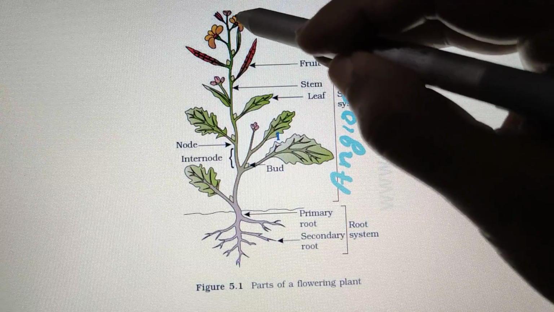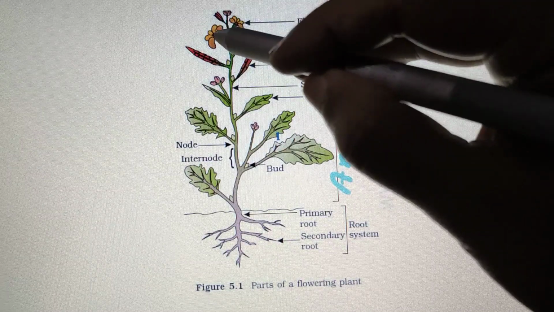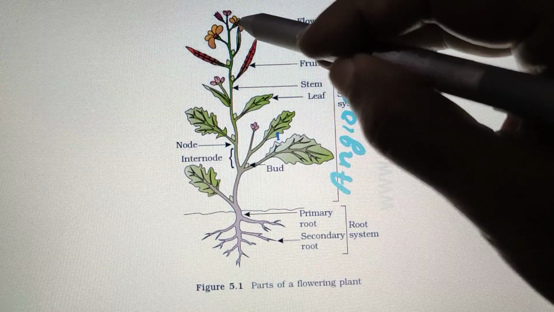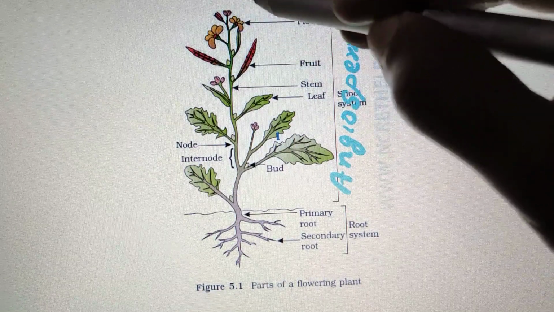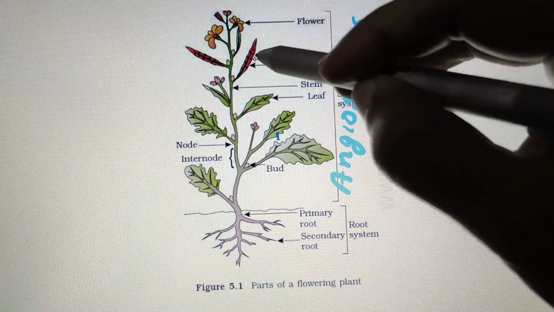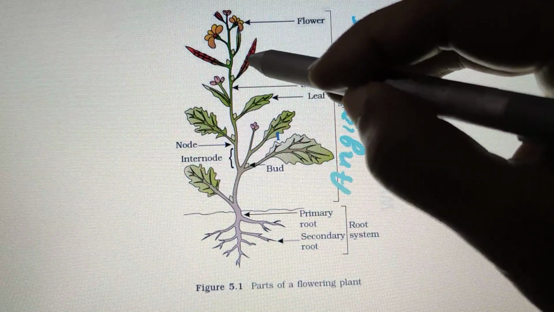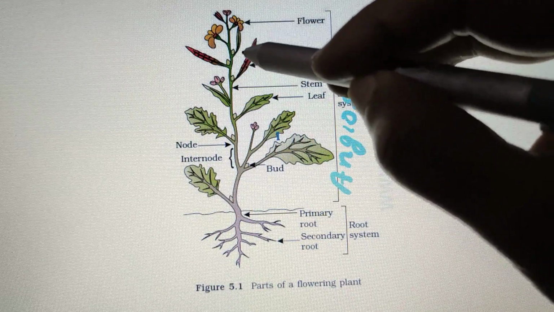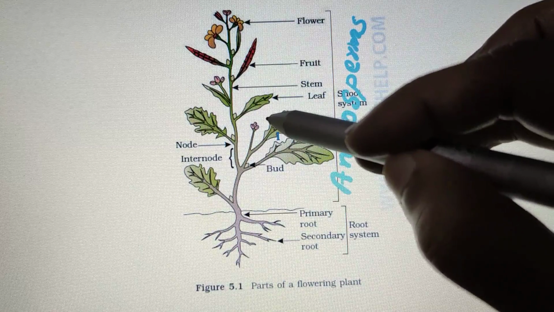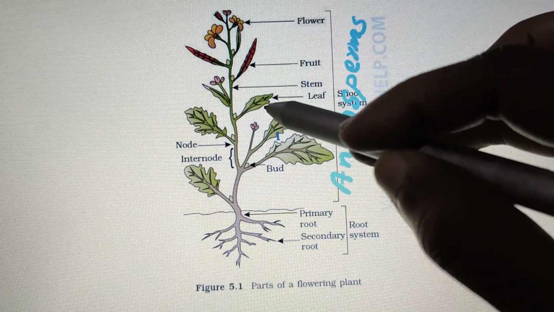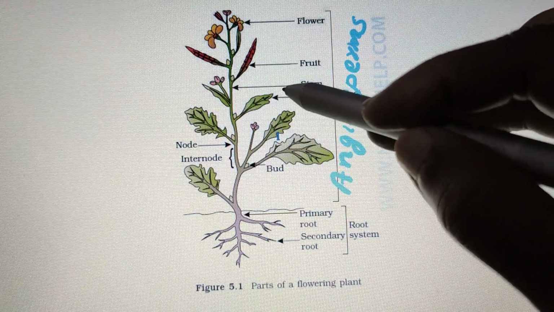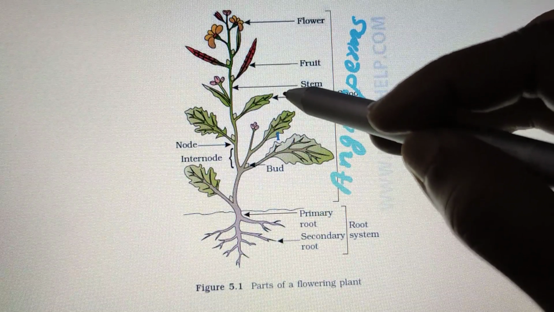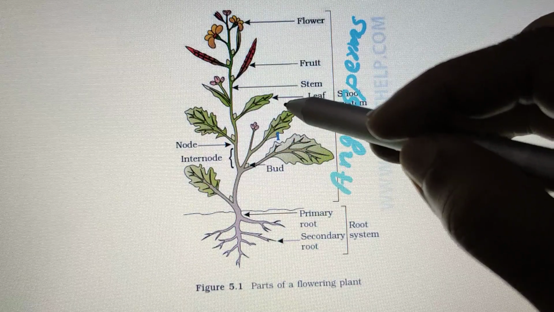And what is the second important feature? They produce reproductive structures called flowers. You can see the flowers here. So the reproductive structures are called flowers, and they produce fruits. Inside the fruits, seeds are present. And their seeds have special seed leaves which are called cotyledons.